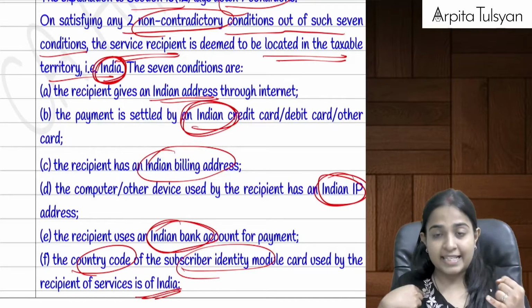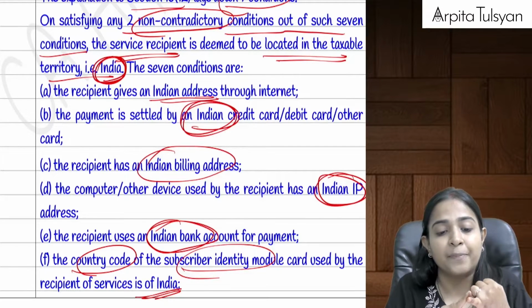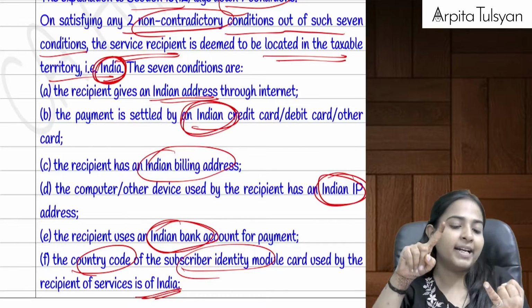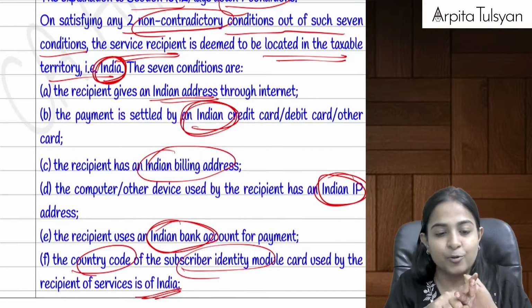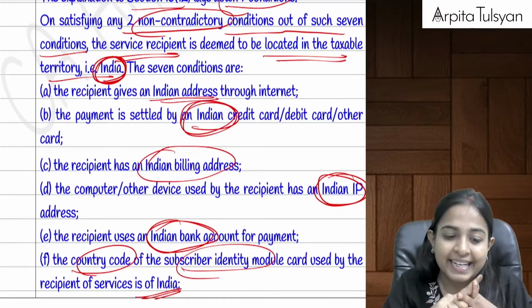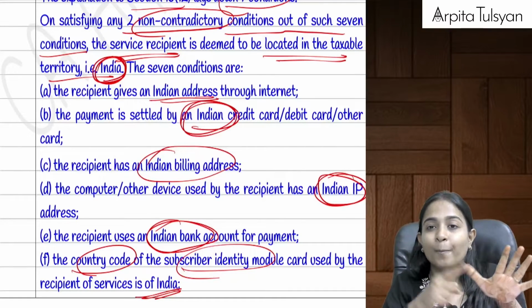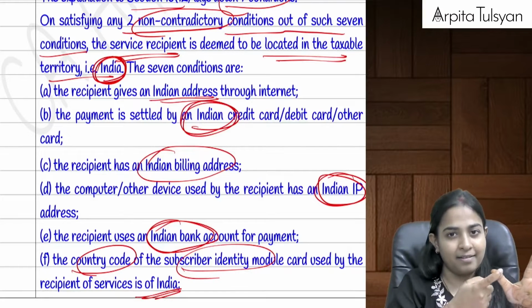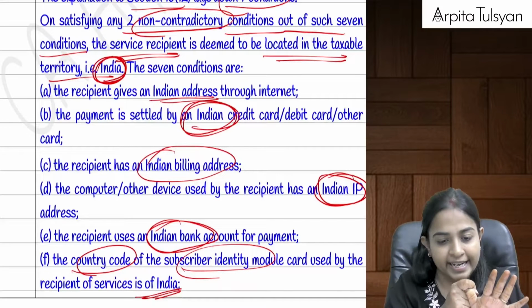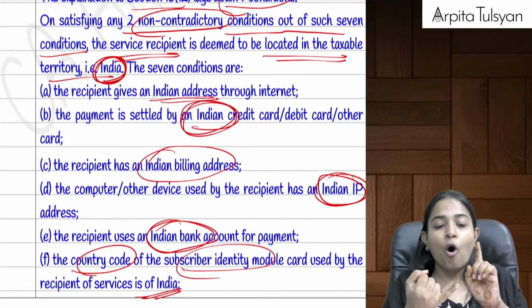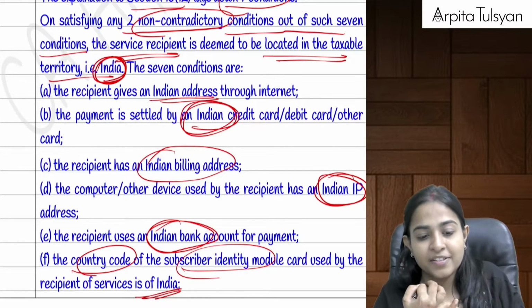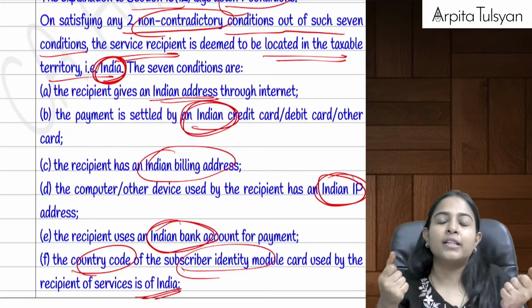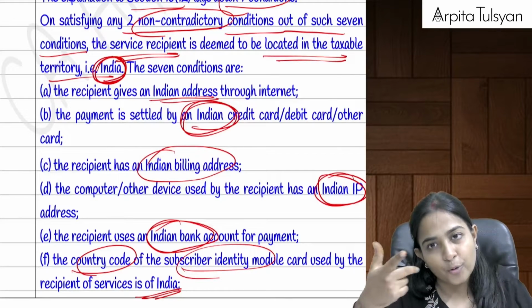The recipient who is using the service gives an Indian address, or does the payment through an Indian card, or an Indian IP address is used, or he gives an Indian billing address, or the country code of the SIM card is +91 India, or the services are received through an Indian landline, or the recipient uses an Indian bank account for the payment.